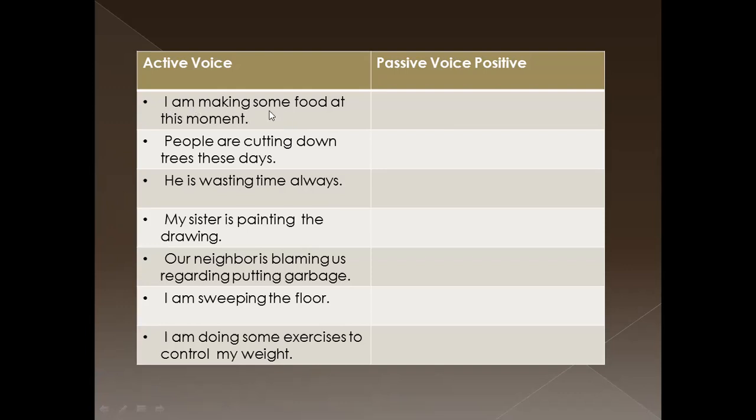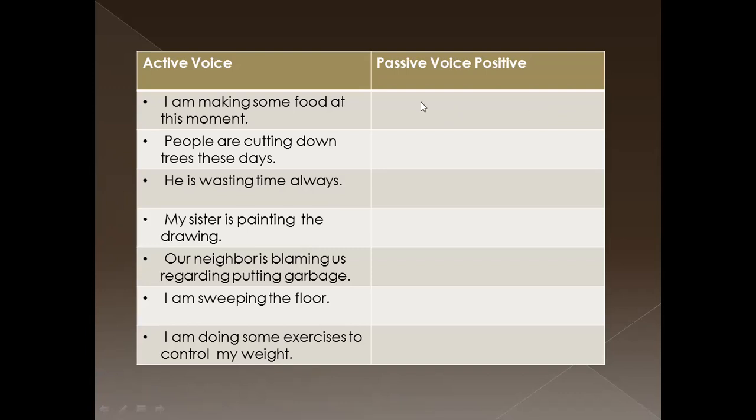I am making some food at this moment. I am making what? Some food. Then some food, this is the object of this sentence. When we come to passive voice, we should take the object at the beginning of the sentence. Then the passive voice sentence is, some food is being made at this moment by me. That is the passive voice positive sentence.